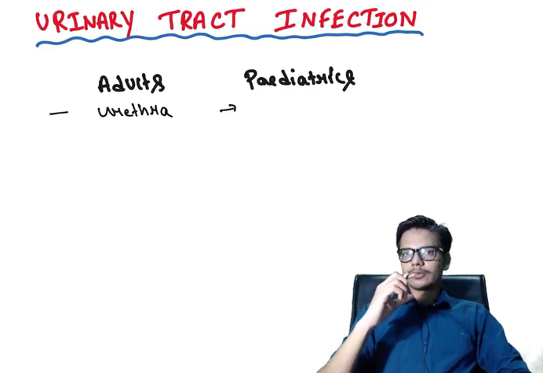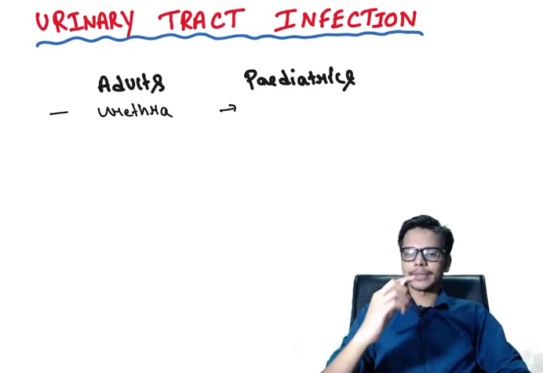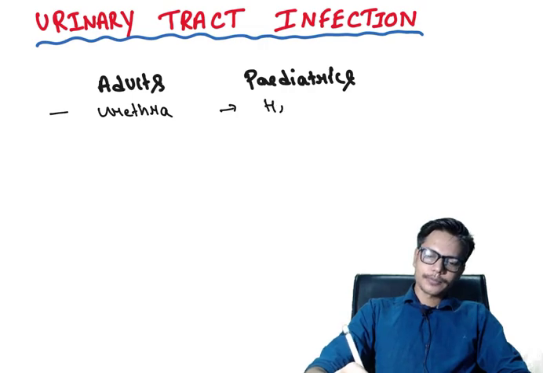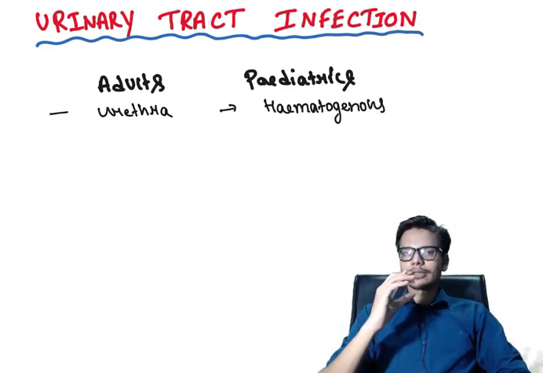So the route of infection in urinary tract infection in the pediatric age group is hematogenous, in contrast to adults, where the infective microorganism gains access to the urinary tract via the urethra.